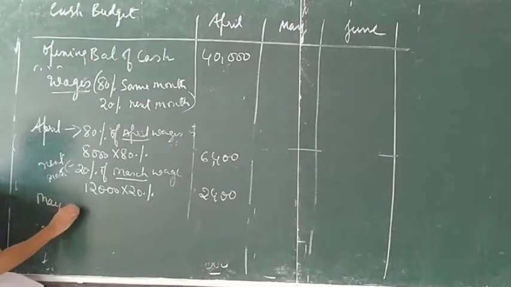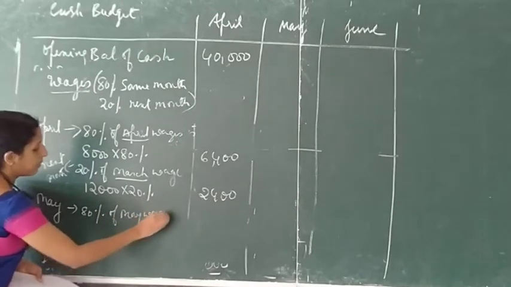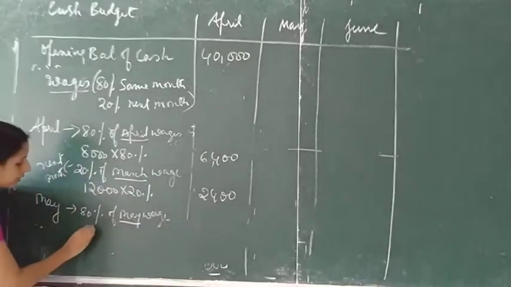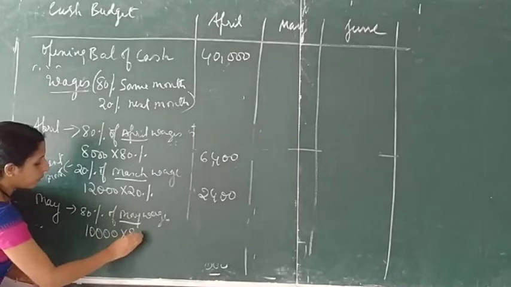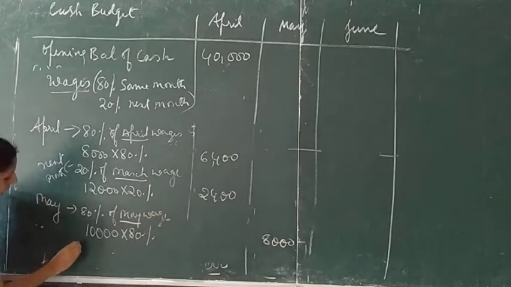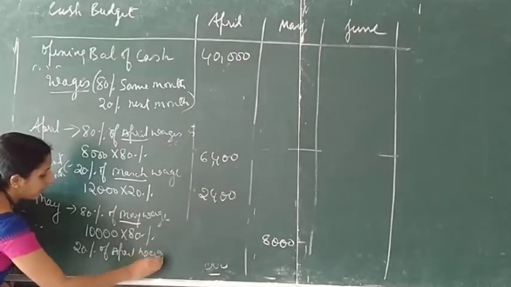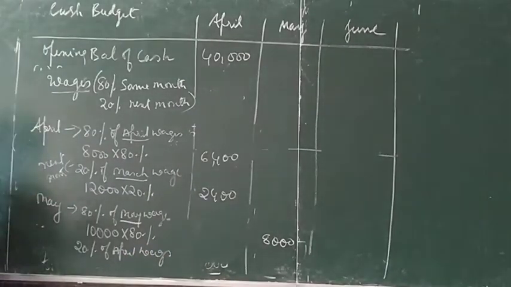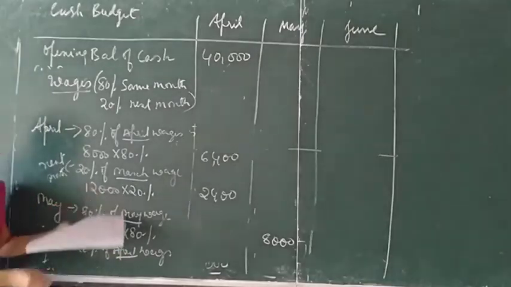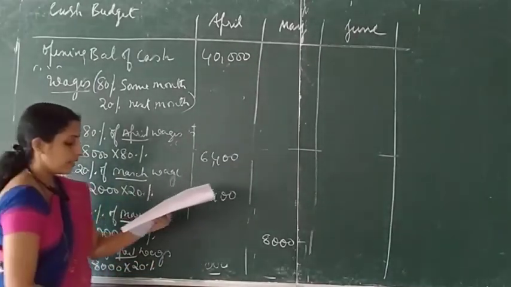Same way we need to calculate for the month of May now. 80% of May wages, same month. May wages is 10,000. 10,000 into 80%, that is 8,000. And 20% of April wages. Why am I taking April wages? Because April is paid in the next month, May. April wages is 8,000. 8,000 into 20%, 1,600.